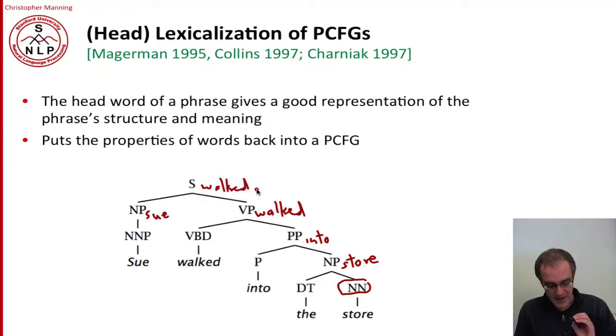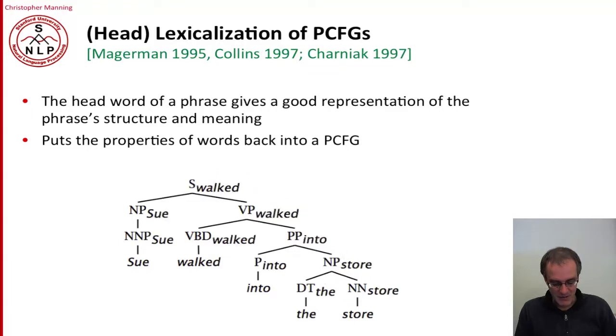And we'll say that the head of a sentence is the head of the verb phrase. So we put in this way lexical items that represent the head of each phrase next to each non-terminal in the grammar. Let me give my more neatly printed version of that here. Okay, well, what happens if we do that? Well, what we then find is that we've now got these categories like S walked, which are a combination of our old non-terminals plus some lexical item.